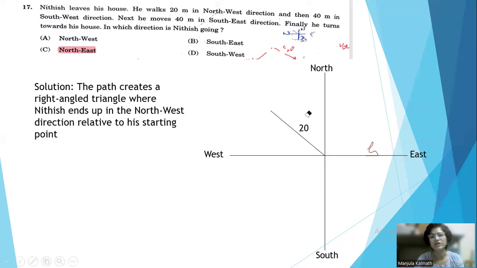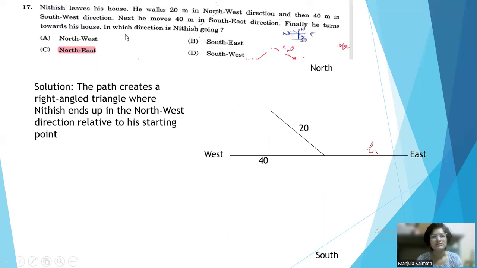It takes this one, 20 meter in the northwest direction. He will be walking 20 meter length. And then here we have 40 meter in the southwest direction. So southwest, in between these two, south as well as west it will come. So 40 meter he'll be walking towards the southwest direction.